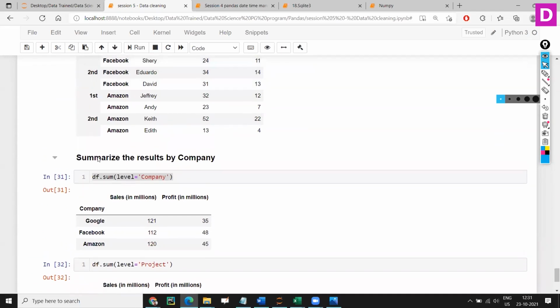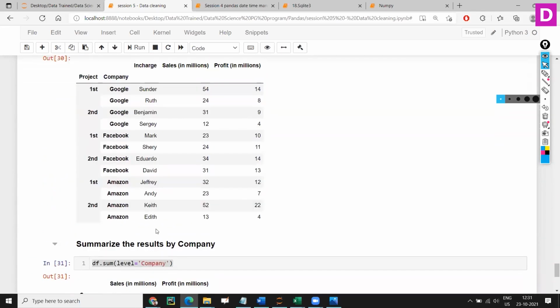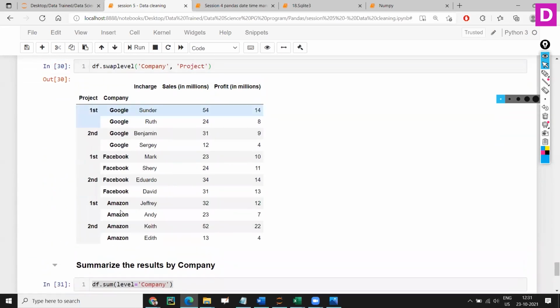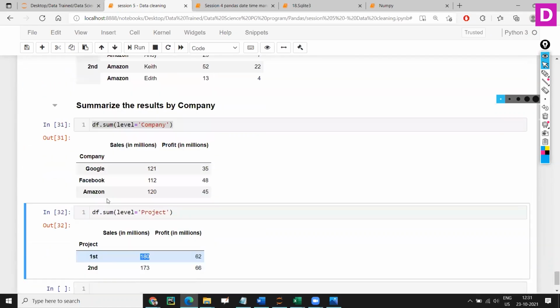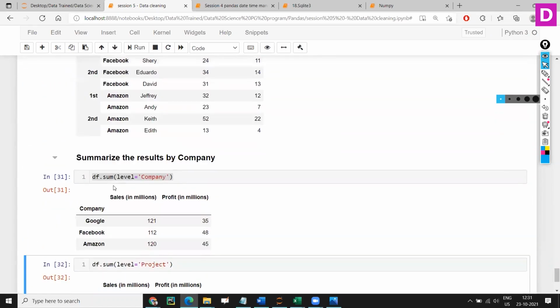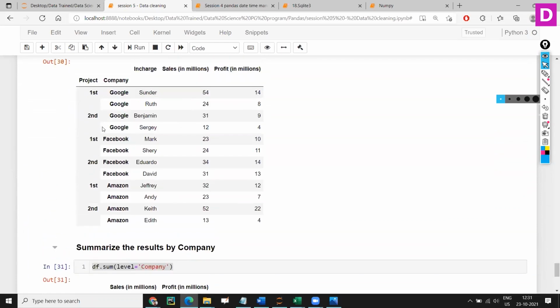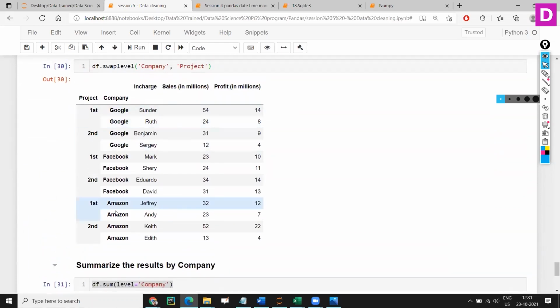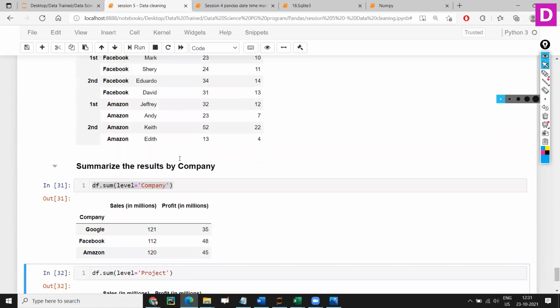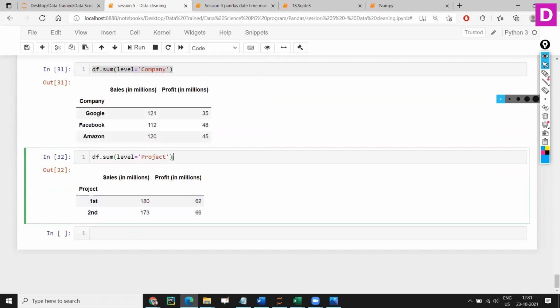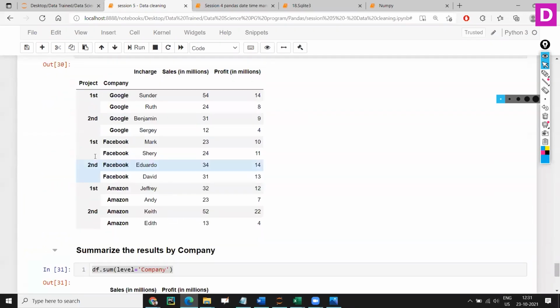All the first projects will be taken, and it gives 180. But here it doesn't make any sense, right? Because the first project is available in Facebook, Google, and Amazon. So how can we add different companies' sales? It doesn't make any sense. But still, if you're dealing with only one company, where there are multiple projects displayed multiple times, then you can go ahead and use this kind of method.